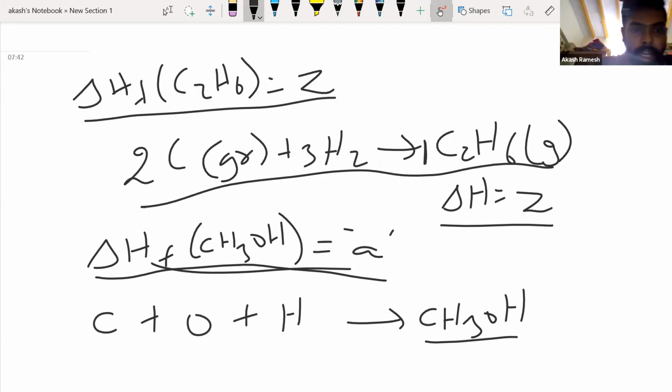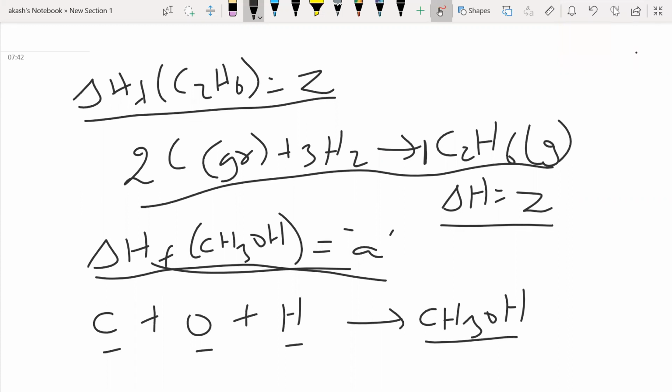Now, if you look at the definition of enthalpy of formation, I told you that the compound should be formed from its constituent elements. These are all the elements. But one more thing I told is that the elements should be in their standard states. Now first coming to carbon, what is the standard state of carbon? Sir, gas, sir.